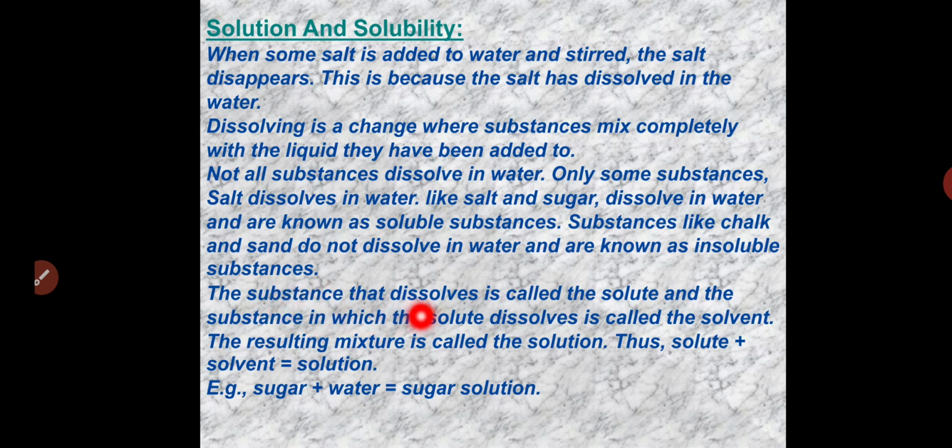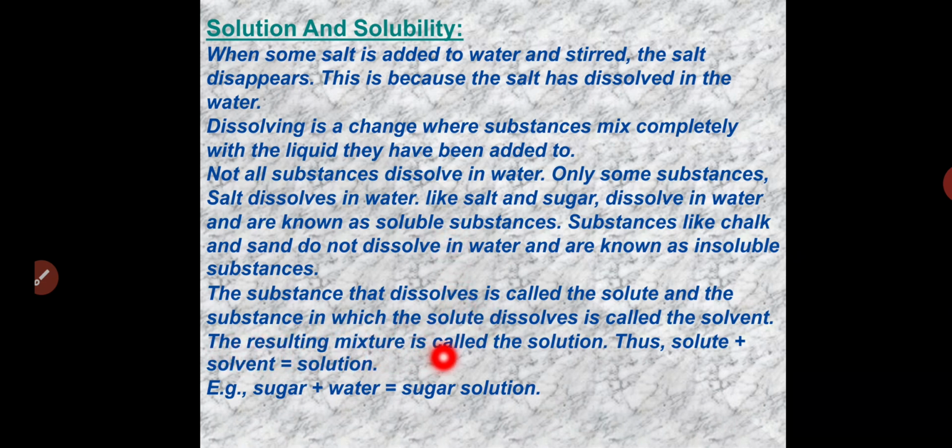The substance that dissolves is called a solute. See, this is very important. The substance that dissolves is called a solute, and the substance in which the solute dissolves is called a solvent. So if you take salt and water, water acts as the solvent and salt acts as the solute.